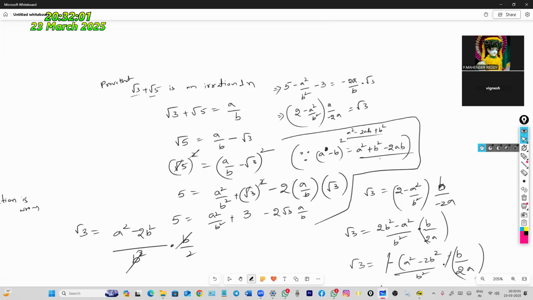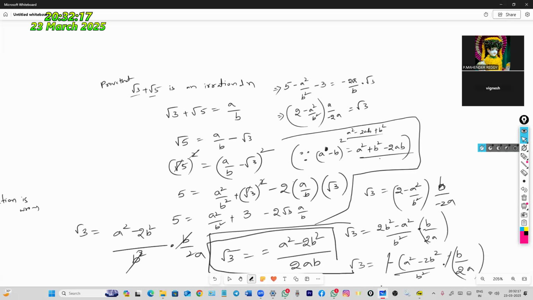Minus into minus is plus. b gets cancelled. Finally you can write root 3 is equal to a square minus 2b square by 2ab.